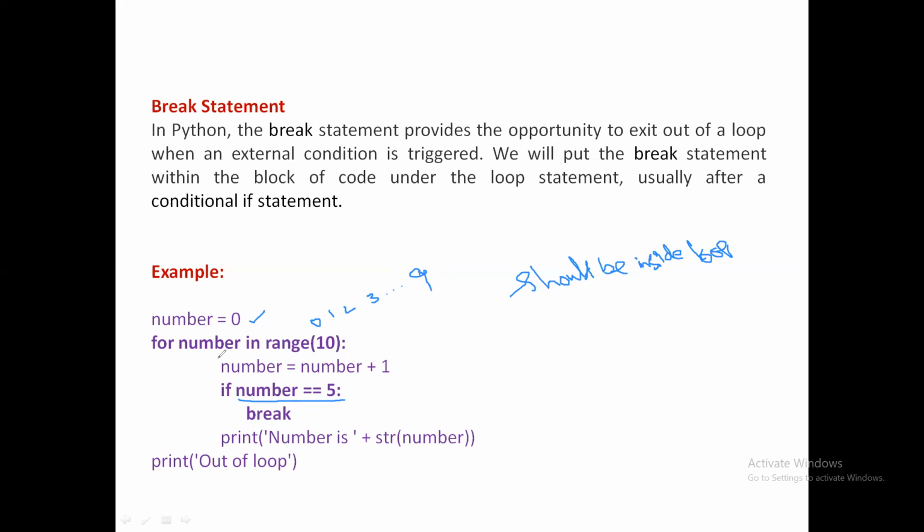For each value in the range, number is equal to number plus 1. If number is equal to 5, we say break.